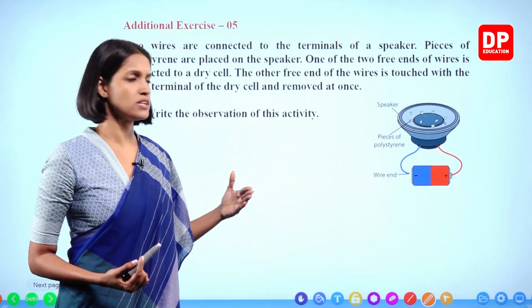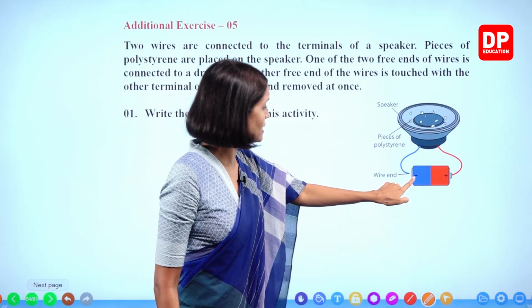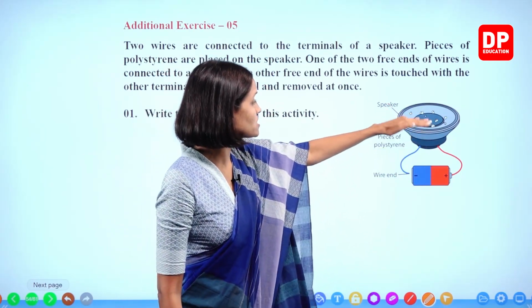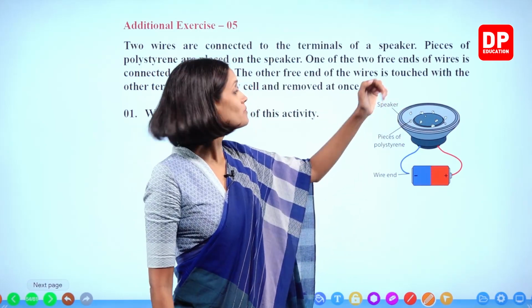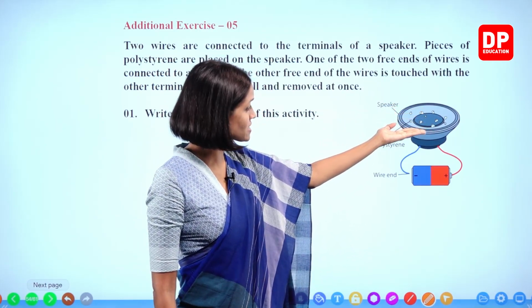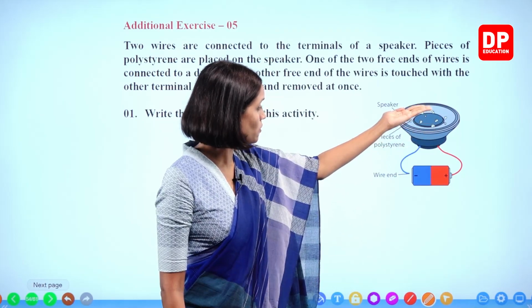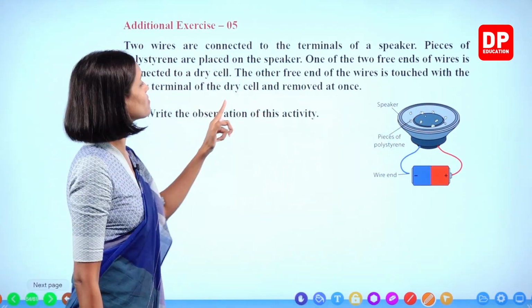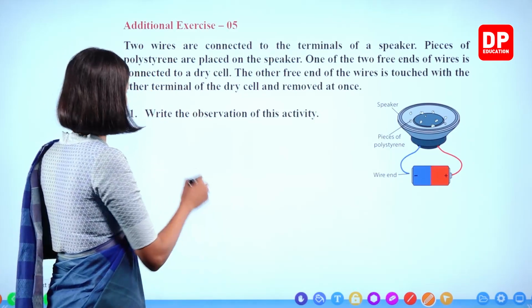Why does this happen, children? Because when we supply electricity here, sound is produced. Right? Now these vibrations take place according to the sound. Because of the vibration of the speaker surface, what happens, children? Polystyrene pieces also move. Right? Write the observation of this activity. Right.